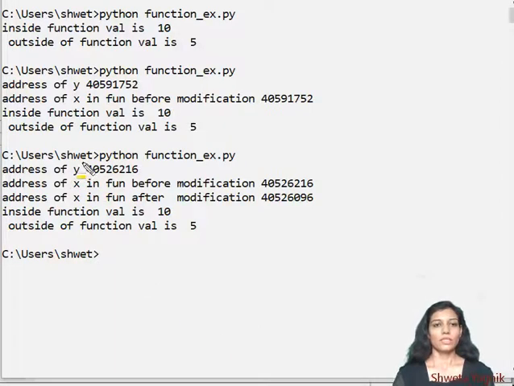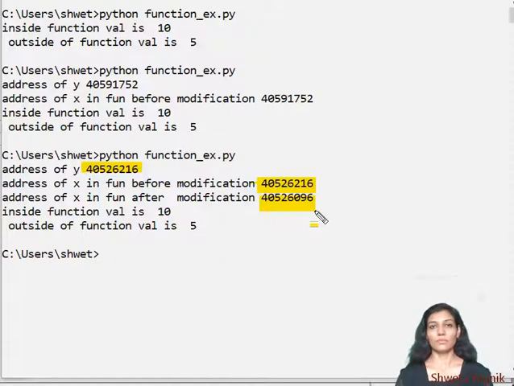Again we are going to observe closely what is happening with respect to memory. This is the address of y, and the same is passed to the function. Just carefully read all the messages. This is the first line of the function, before modification, and this is the memory address after modification. So what is happening after modification? The memory address suddenly changes.